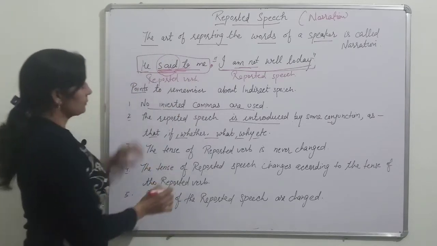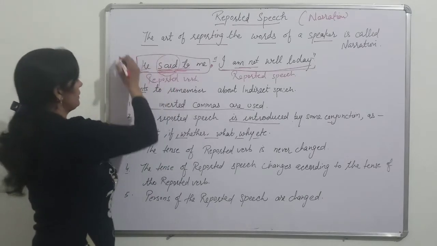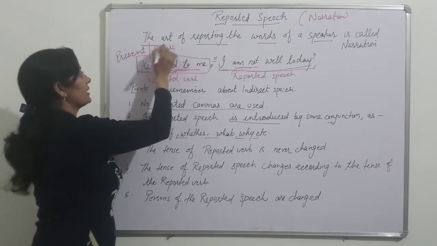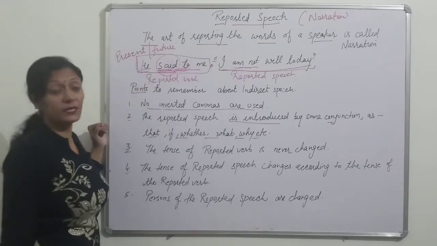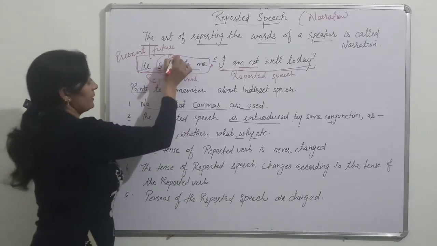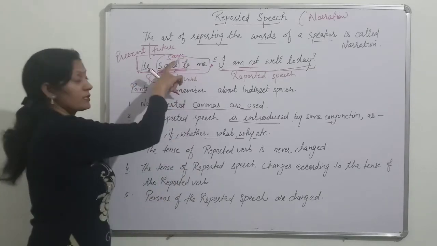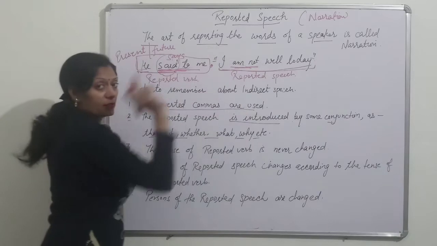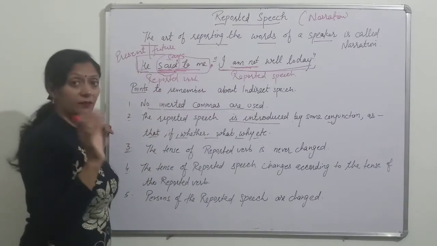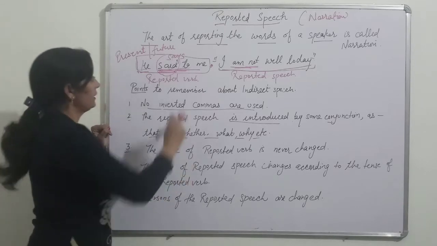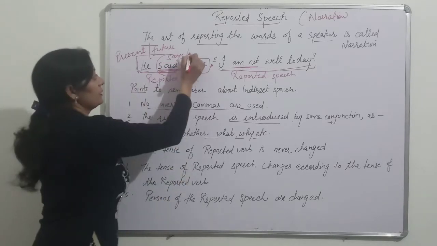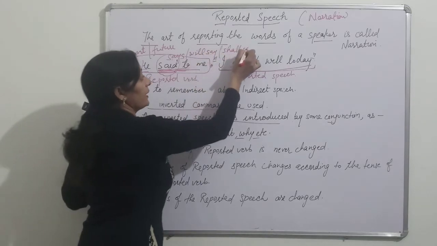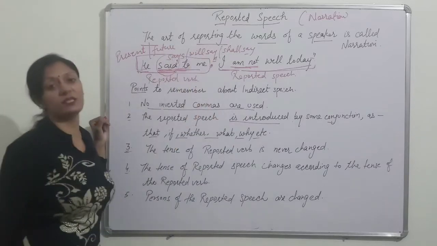Listen, suppose the reported verb is in present tense or in future tense. How will you know present or future? Suppose here it is written "he says to me", it means the first verb there is in present tense, then we don't change the tense of the reported speech. Only persons are changed, but there will be no change in tense. If it is in future tense, it means there is "will say" or "shall say", then again there will be no change in the tense.